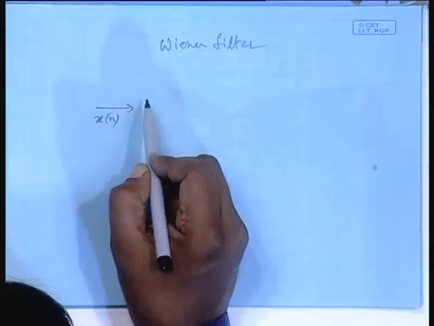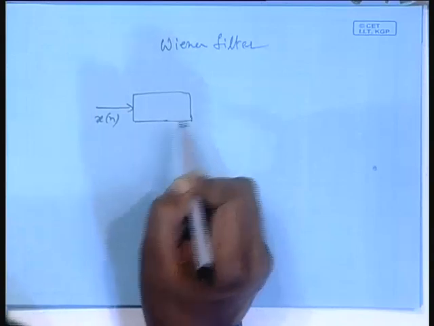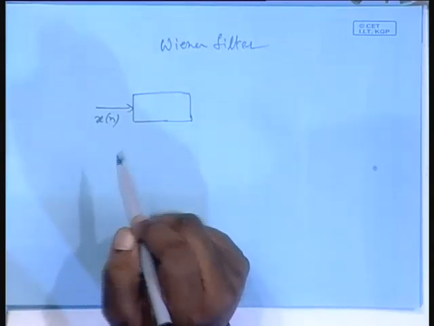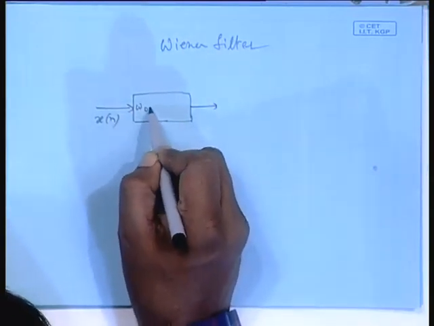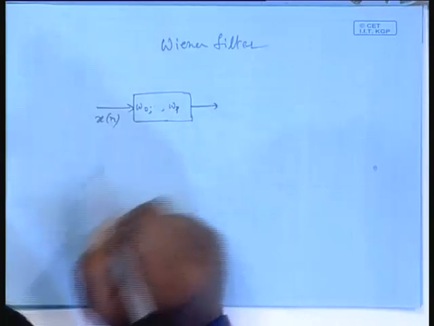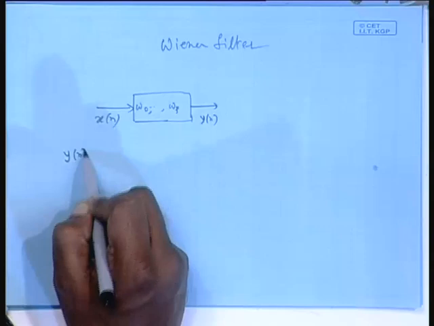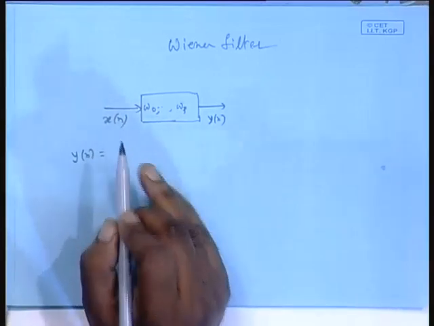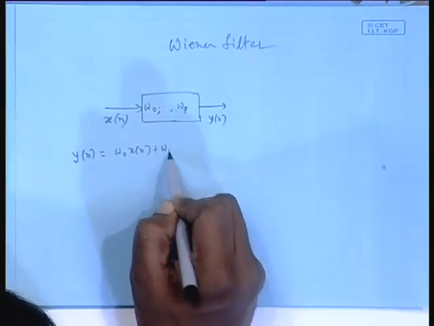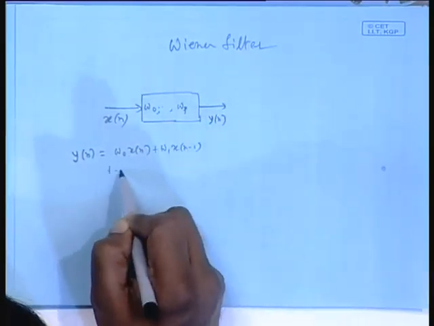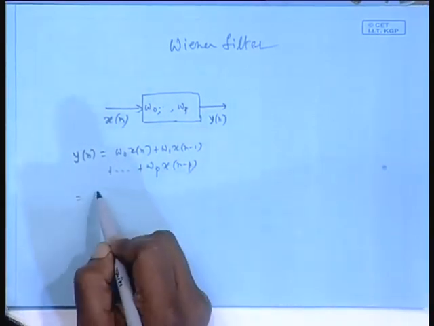I want to find an FIR filter, maybe with some coefficients W0 up to WP. So, what is the output Yn? Yn is, you all know, W0 xn and so on, isn't it?